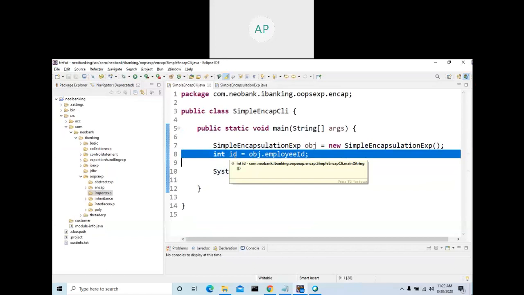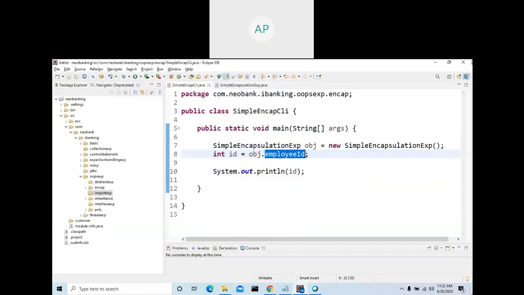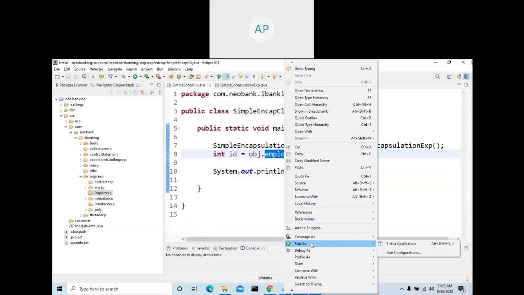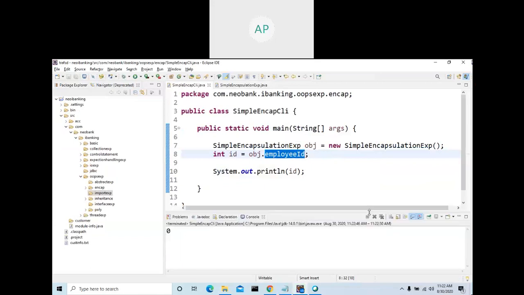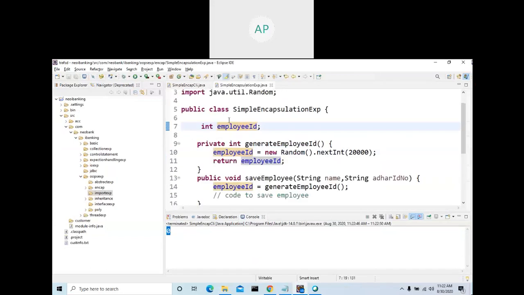Let me try this one. I created one object and I'm trying to access the member variable. What are the members? A variable is a member, a method is a member. Here I am trying to access the variable. Yes, it is allowed. By using a reference variable, you can access all the members. See, 0. By default, when you declare a variable, it is 0.